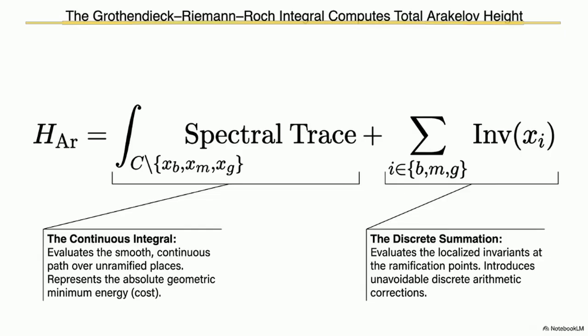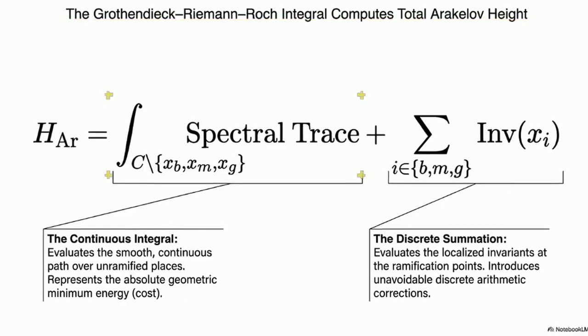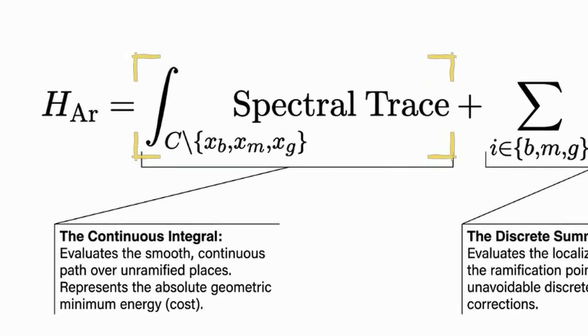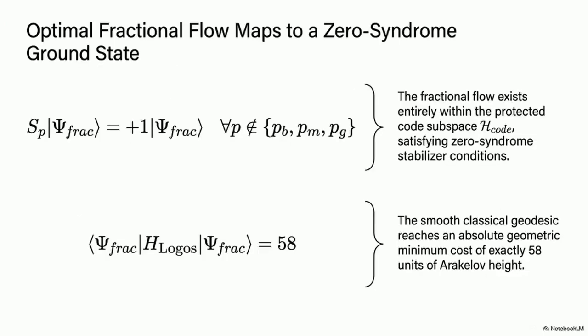We calculate the energetic cost using the Grothendieck-Riemann-Roch equation. The continuous integral on the left measures the energy of a smooth path across the unramified parts of the curve. When the network flow splits fractionally, it remains in a zero-syndrome quantum state, entirely within the protected code subspace. Evaluating this state yields an Arakelov energy of exactly 58 units, our absolute geometric minimum cost.